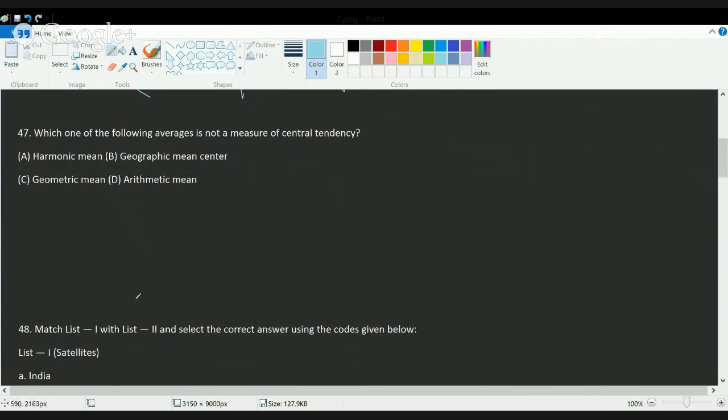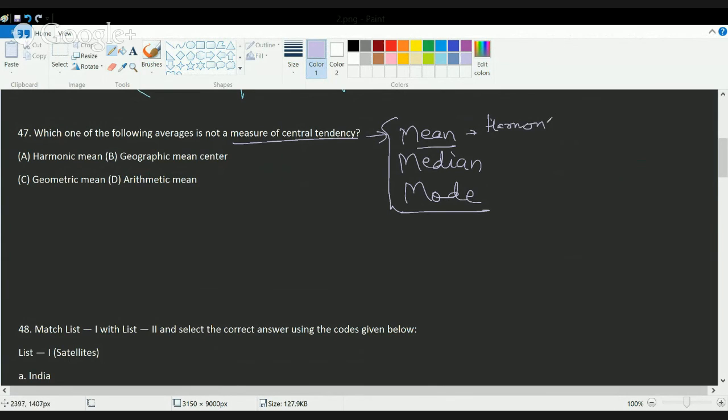The next question is, which of the following averages is not a measure of central tendency? Under measures of central tendency, we talk about three things, that is mean, median, and mode. In mean, we include harmonic mean, then you have geometric mean, and finally you have arithmetic mean.